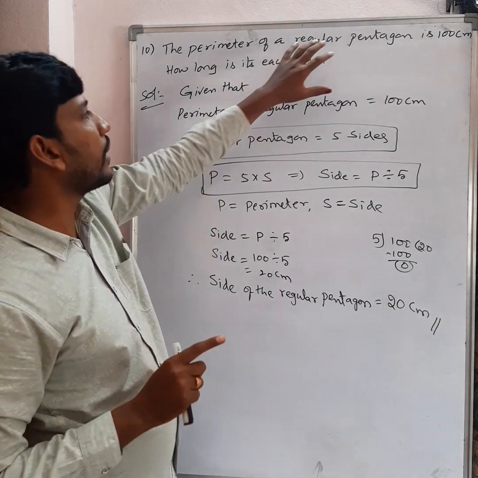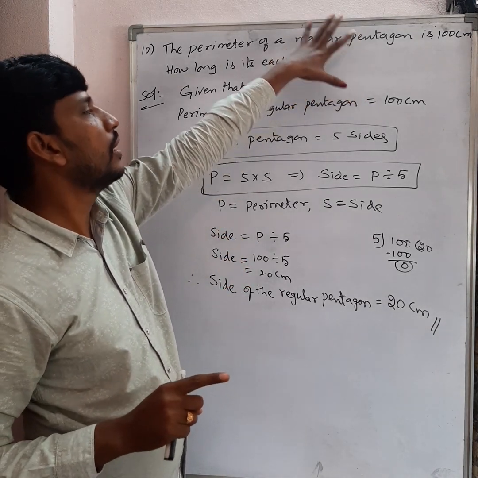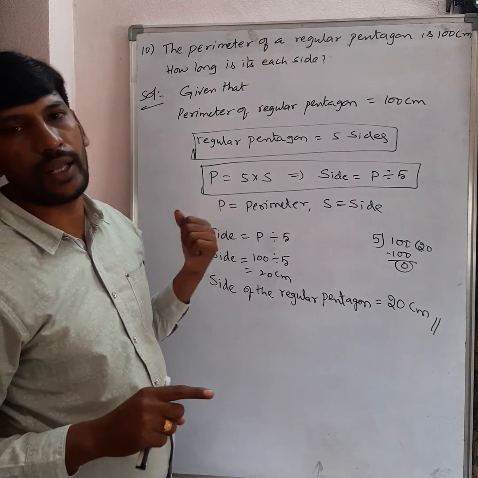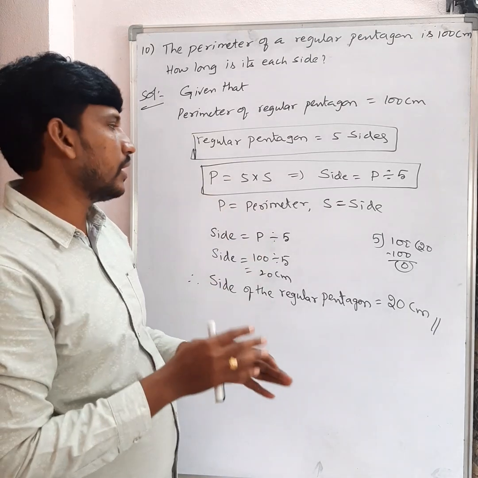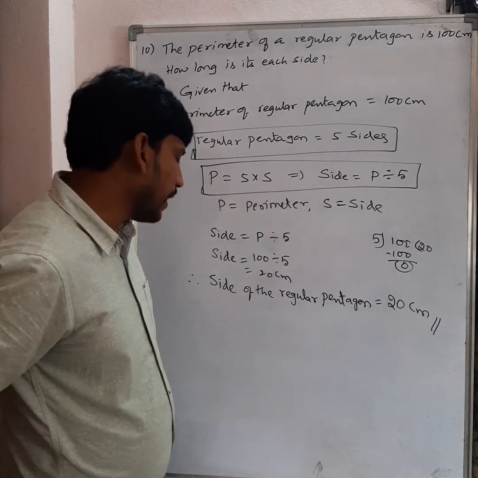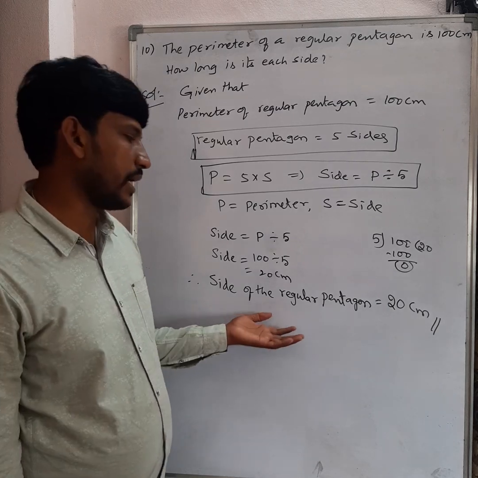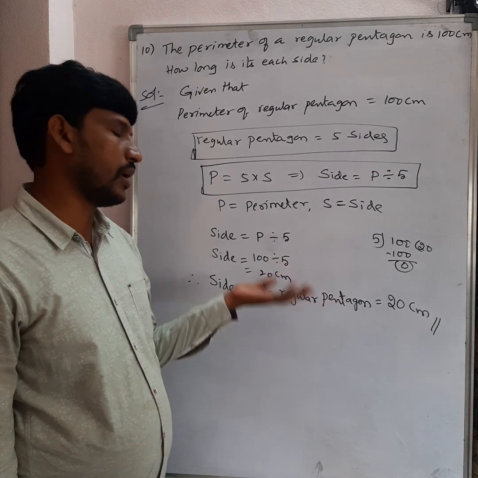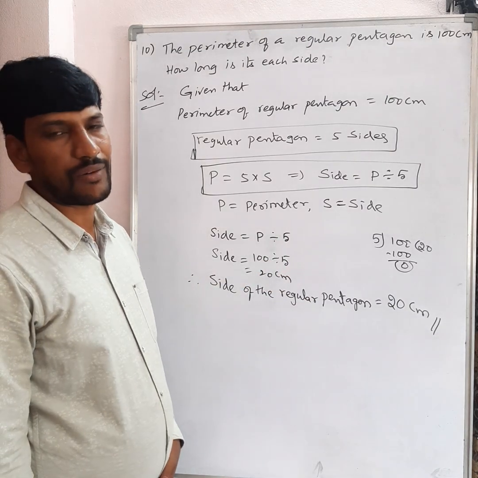We need to find out the side, because here each side is equal. All sides are equal, so that's why we divide by the number of sides. It gives the length of each side of the regular figure. It may be a square or regular pentagon or hexagon or equilateral triangle.